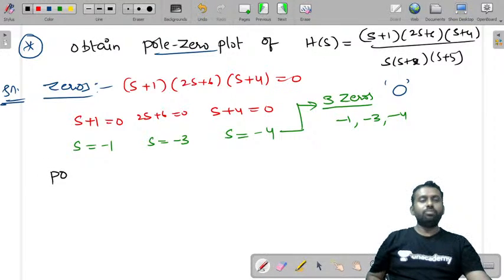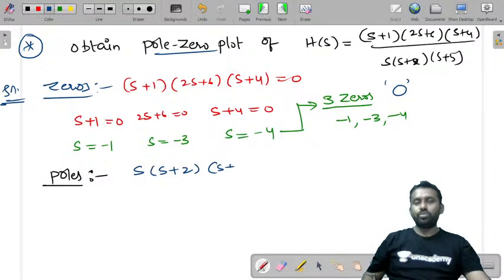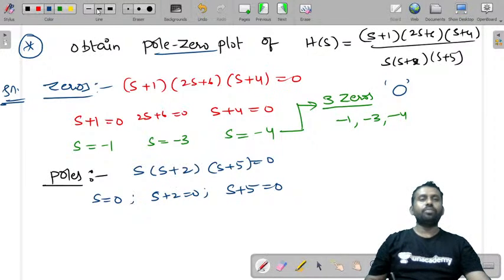Now let us consider poles. Where are the poles? The poles are at the denominator: s into s plus 2 into s plus 5 is equal to 0. So s is equal to 0, s plus 2 is equal to 0, s plus 5 is equal to 0.